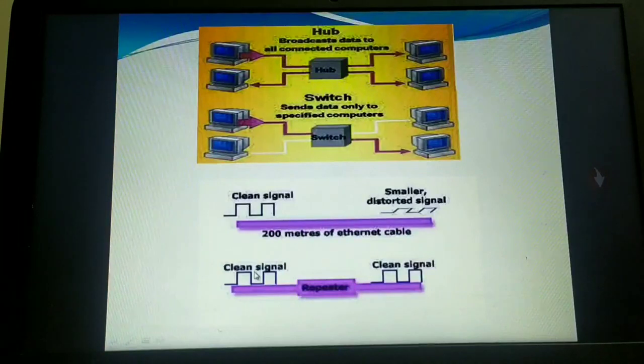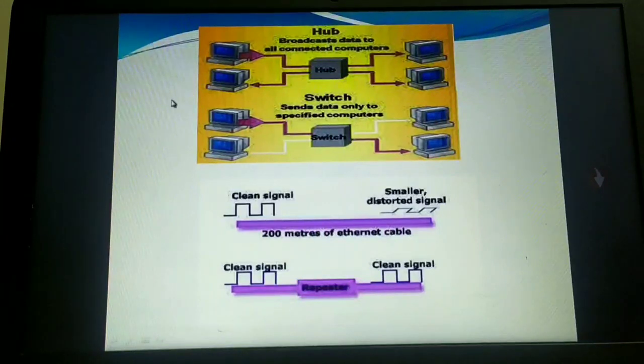The active hub will electrically amplify the signals as though the sender is just beside, because the Ethernet cable length can vary. In our computer lab, almost 50 different computers are connected. So from computer A to 5, A to 7 or A to 8, this length will be there. By the time it reaches the destination, the signal strength may be weakened. In that case, I have to use the active hub.